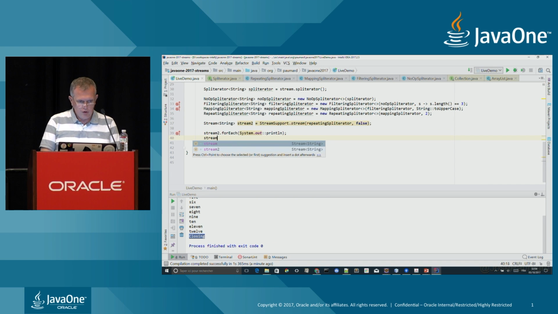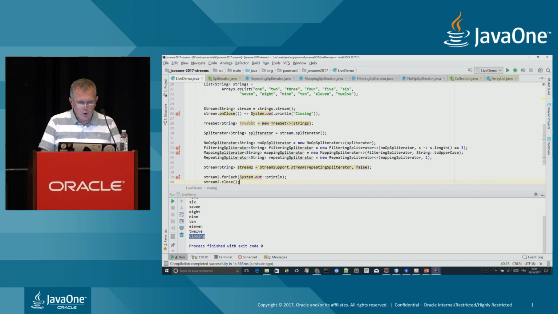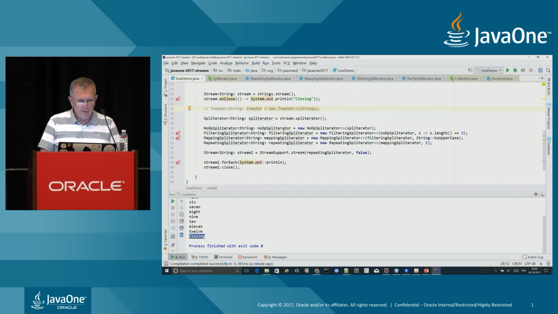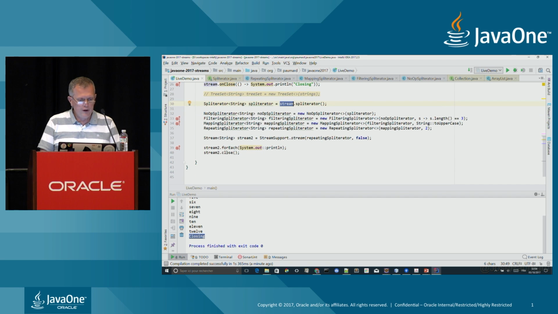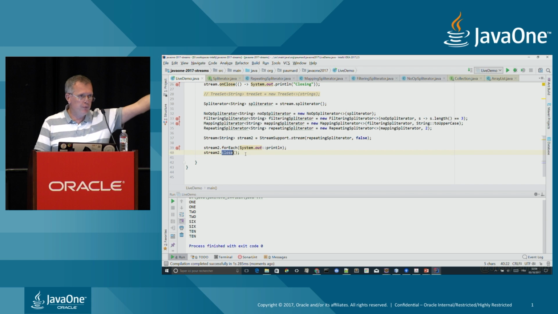If I close my stream2 here, I set up a callback. Did I set up a callback? Yes, the callback is set up here. This tree set is not used anymore. And I'm just creating this Spliterator on this stream here and calling the close method of the stream I have built on this one. But if I run this code, in fact, the callback of the first stream is not called anymore, and it should be, since it's a callback, and all the streams should call their close method themselves.